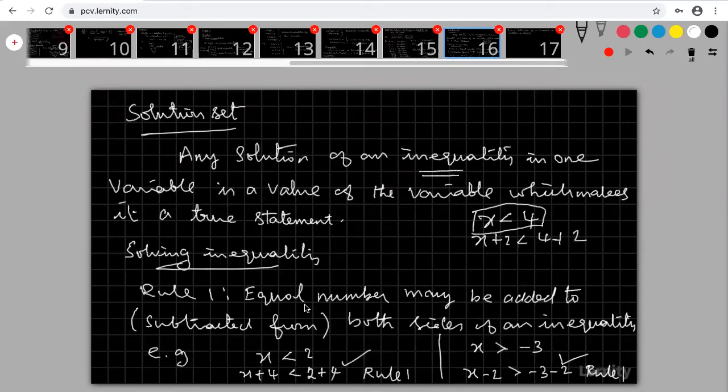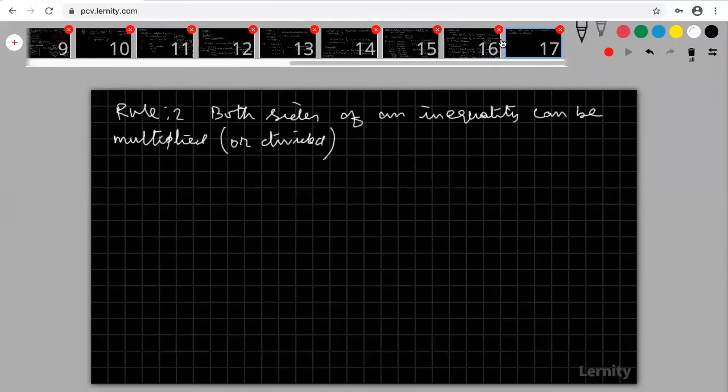Any number you can subtract from both the sides. But once you add 4 on the left hand side, you have to add 4 on the right hand side also, the same number. So please read the rule: equal number may be added or subtracted from both the sides of an inequality. Equal number means any number, but on both the sides you have to do the same. That is the first one.